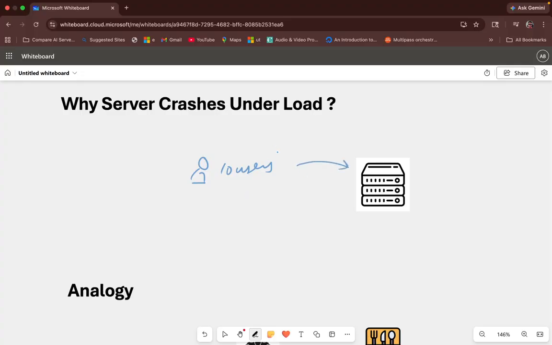But let's say your application is an e-commerce website or application and suddenly there is a time of sale. And at the same time 10,000 users log into your server and the result is this: the server crashes, right? So today I'll explain to you in the simplest way possible, using a restaurant example, why servers crash under load. So hi everyone, my name is Ashish and today we are breaking down one of the most misunderstood concepts in tech, why servers actually fail under load.